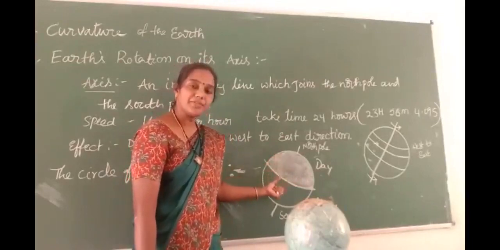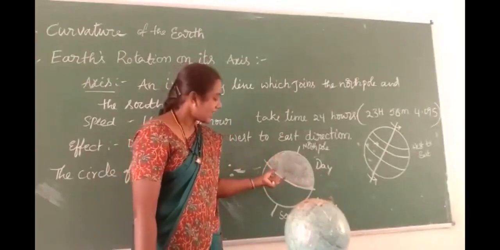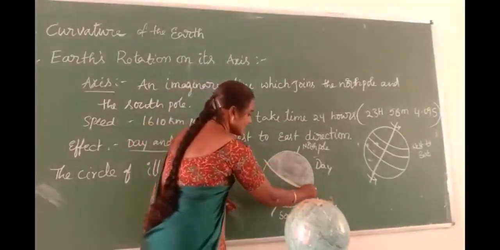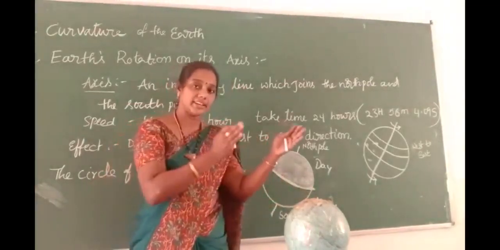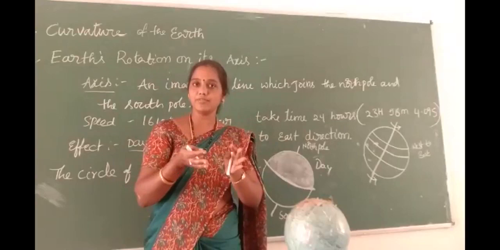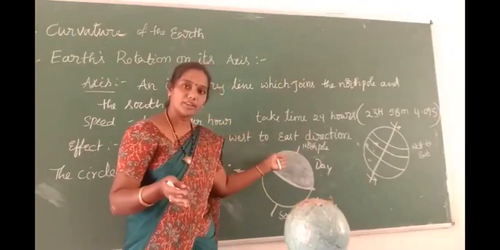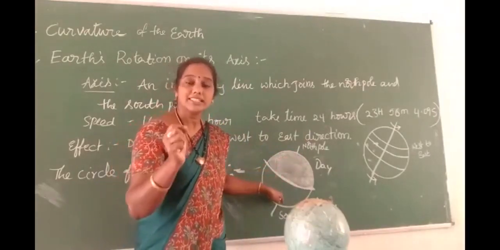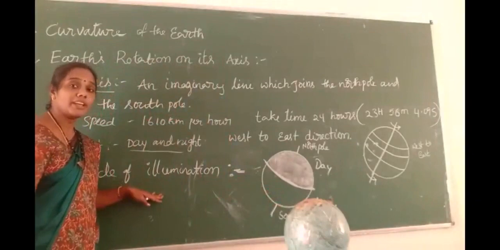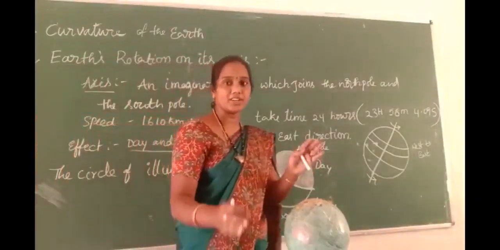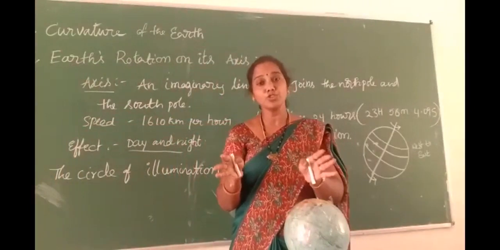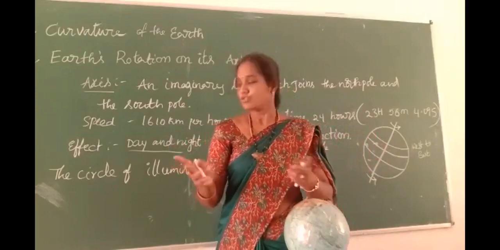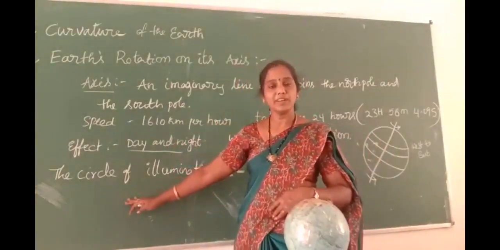And the border of that daytime is at the same time the start of that night time. So this is the one circle that divides the daytime and the night time. It is a small border between the two parts. Daytime and night time are divided by a small circle. That circle is called the circle of illumination. It divides the daytime part of the earth and the nighttime part, the two hemispheres. So this is called the circle of illumination, children.